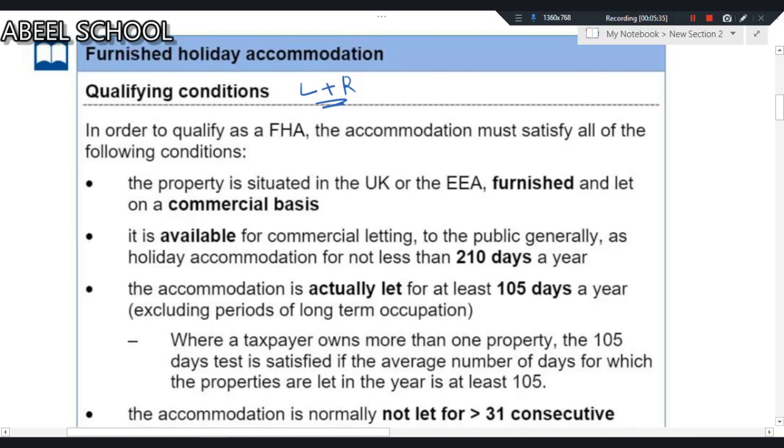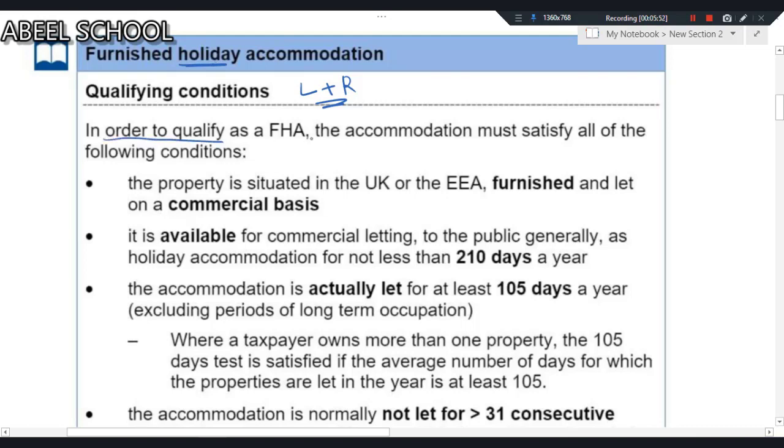So this furnished holiday accommodation will be at a tourist spot. Obviously, at a tourist spot, when we give property to tourists, it is furnished. It will have each and everything. So we are talking about that kind of property. Look at the name: furnished holiday accommodation.